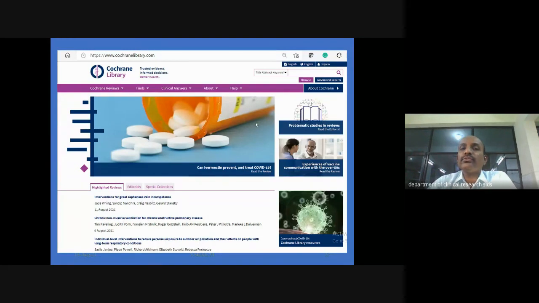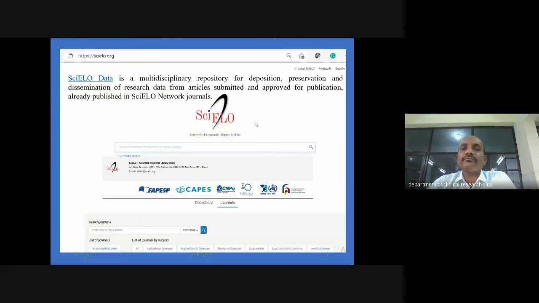That's why this is most evidenced and most trusted, with better decisions by the team of clinicians, researchers, and academicians who make the publications, and they are automatically deposited in the Cochrane Library.